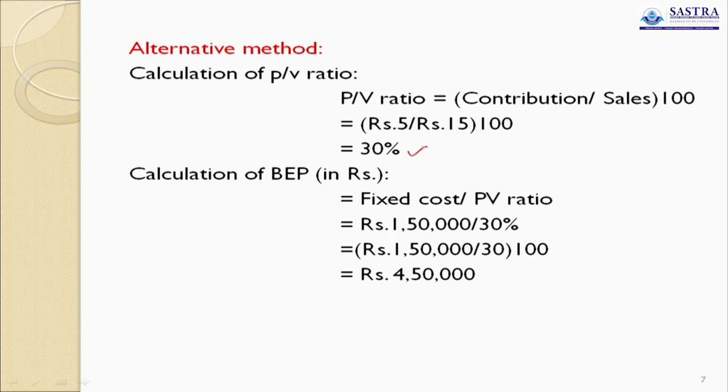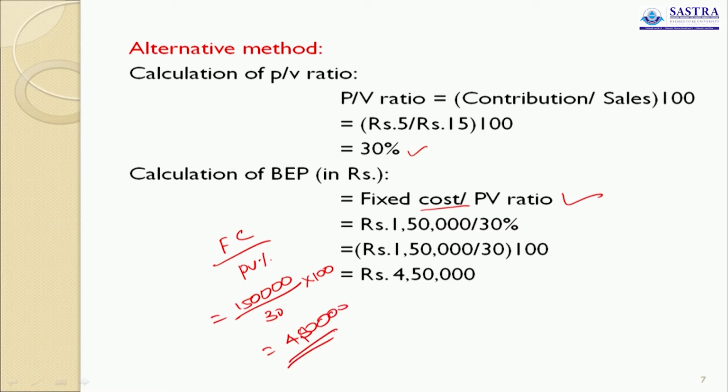30% is PV ratio. Now we use this PV ratio to find out break-even point in rupees. The formula is fixed cost divided by PV ratio. Fixed cost is 1,50,000. PV ratio is 30%. So into 100, 4,50,000. So this is another, alternative way to find out break-even point in rupees. Okay, this is the answer.